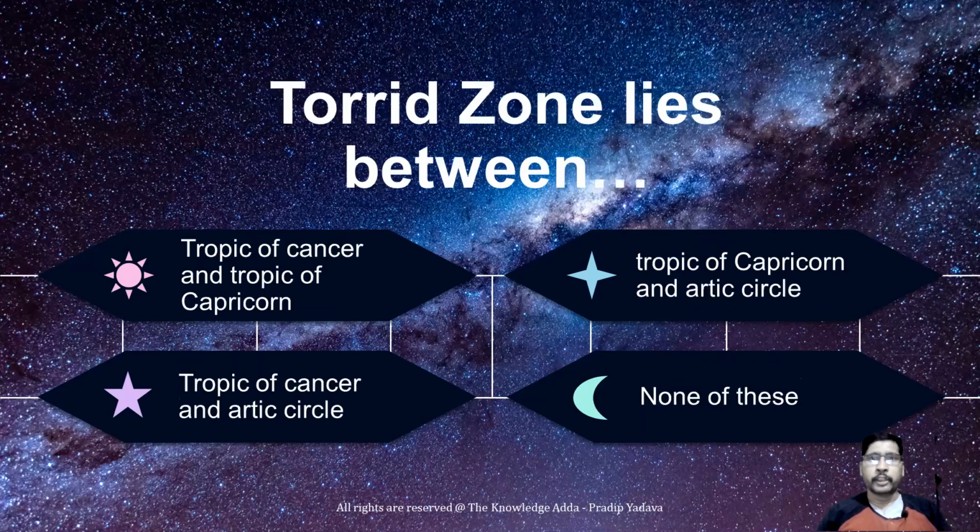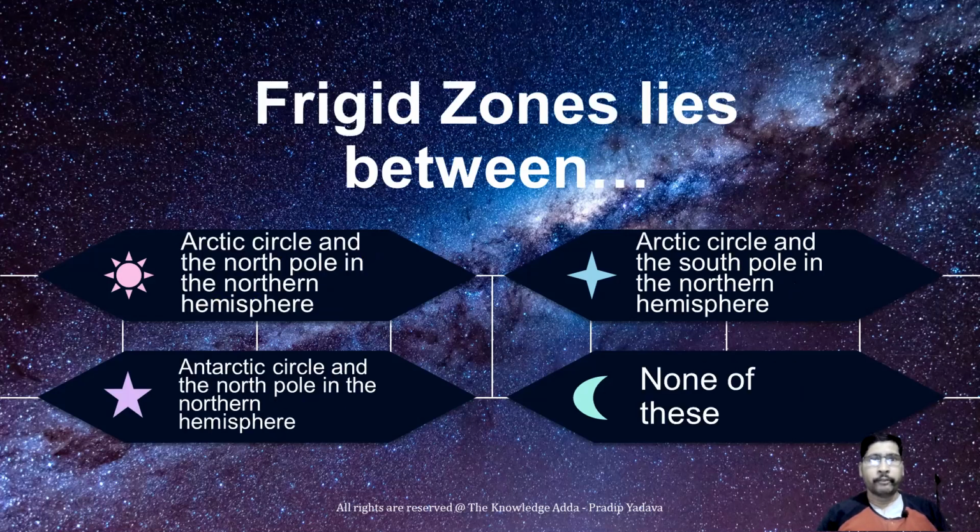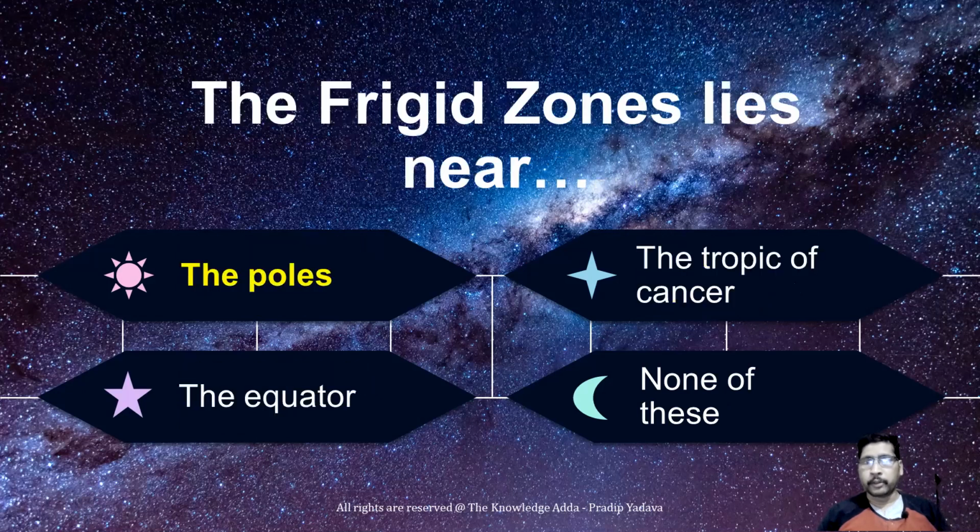Next question: the torrid zone lies between the Tropic of Cancer and the Tropic of Capricorn. The frigid zone lies between the Arctic Circle and the North Pole in the northern hemisphere. Also, this is the second option. The frigid zone lies near the poles.